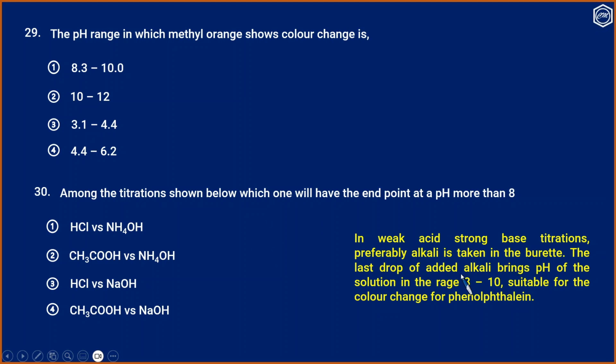The last drop of added alkali brings the pH of the solution in the range 8 to 10. That is suitable for the color change for phenolphthalein. And here, in the fourth option, acetic acid is a weak acid and sodium hydroxide is a strong base. So, the fourth option must be the correct answer.